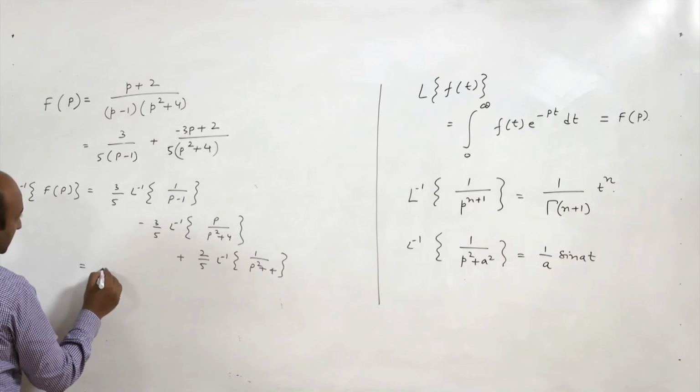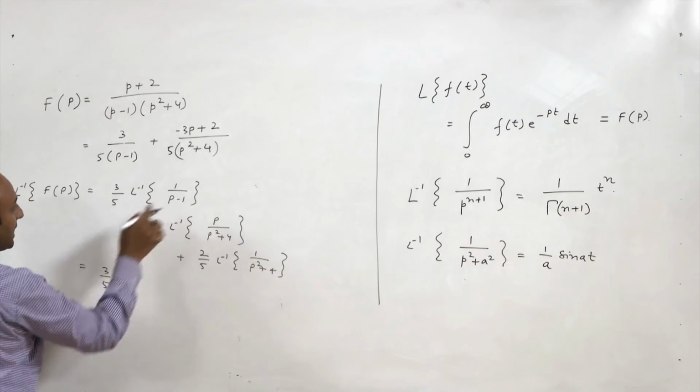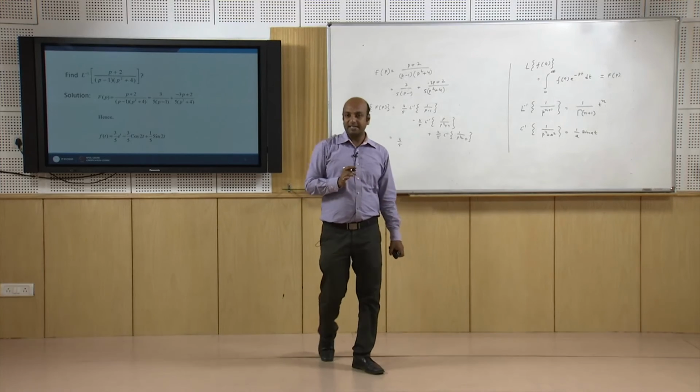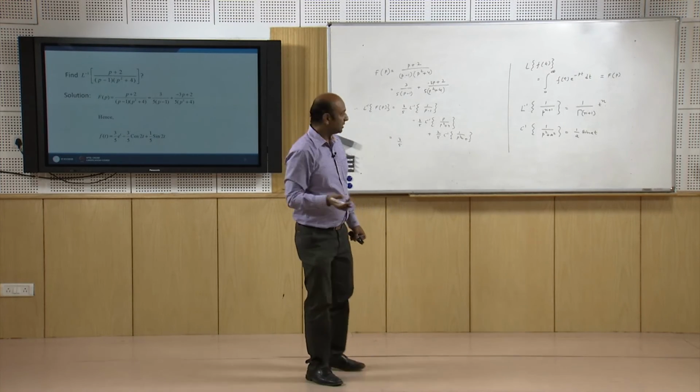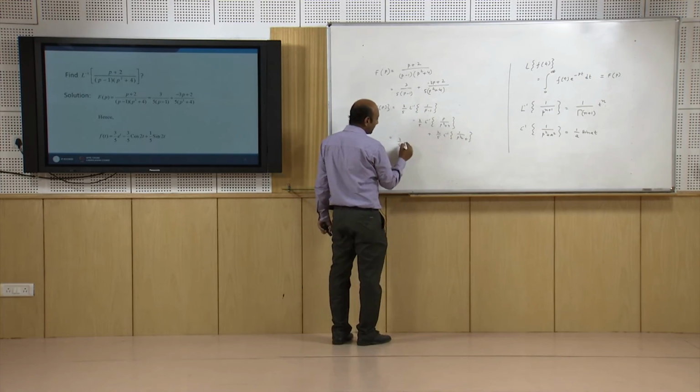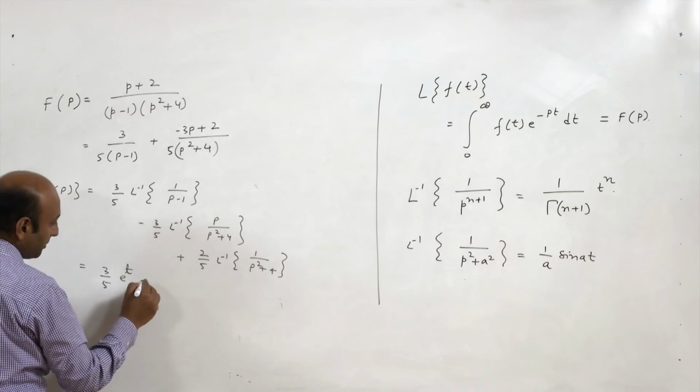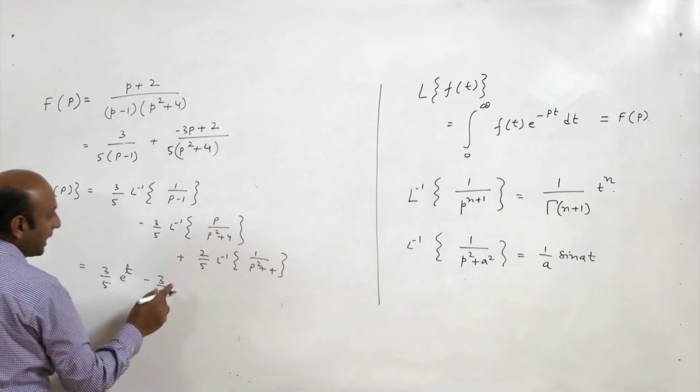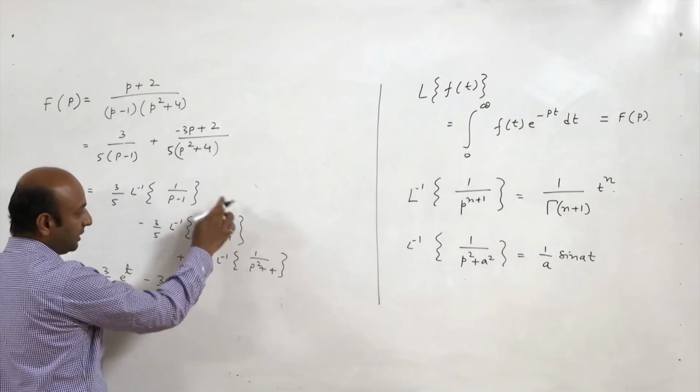So, this is nothing but 3 upon 5. Now, Laplace inverse of 1 upon p minus a is e to the power at. Here a is 1, so Laplace inverse of 1 upon p minus 1 is e to the power t. Minus 3 by 5, Laplace inverse of this is cos 2t.